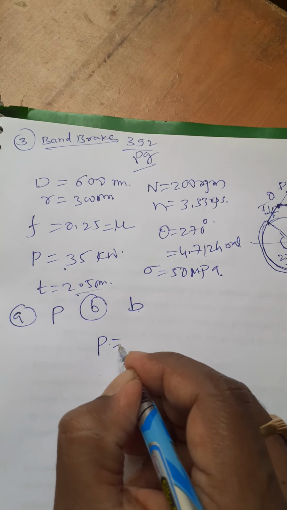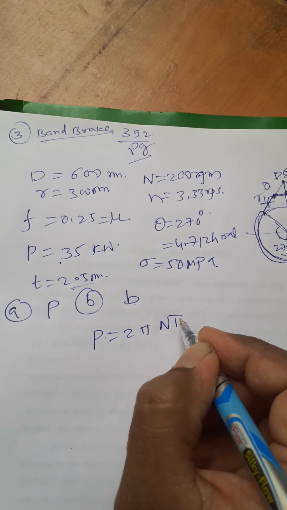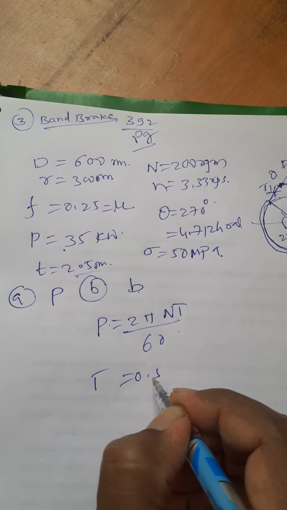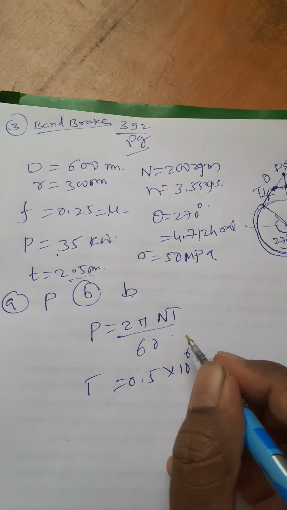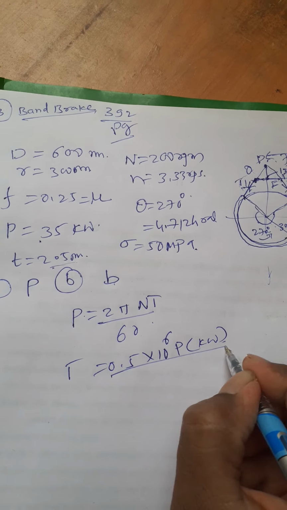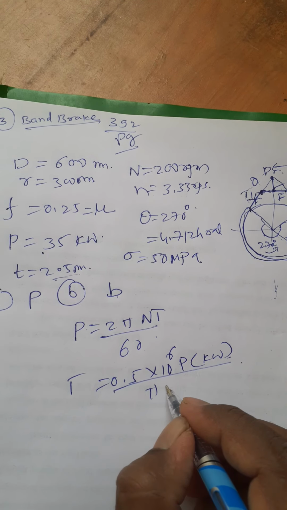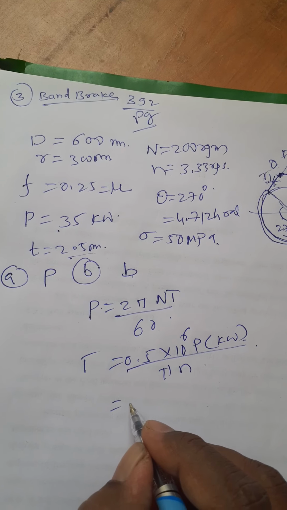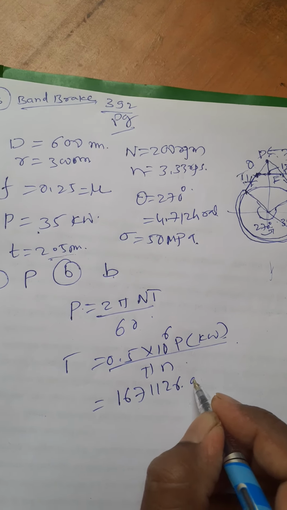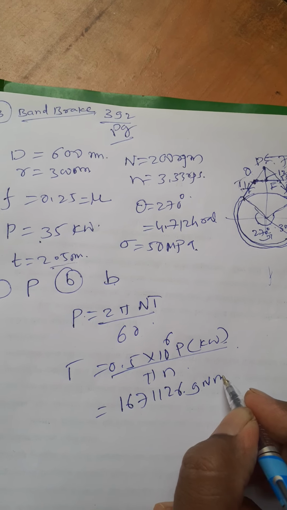You know that power is equal to 2 pi n T by 60, so T is equal to power in kilowatt times 10 raised to power 6 divided by 2 pi n. Through this I will find out T, that we got 167,112.69 Newton mm.